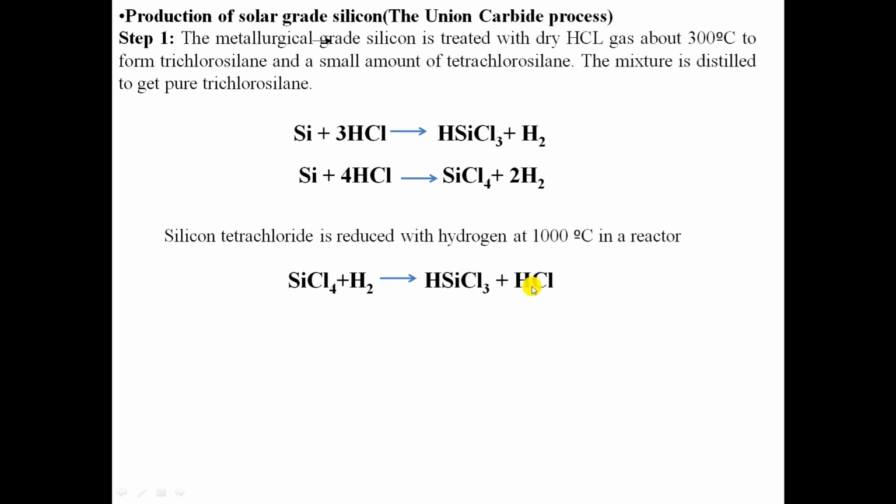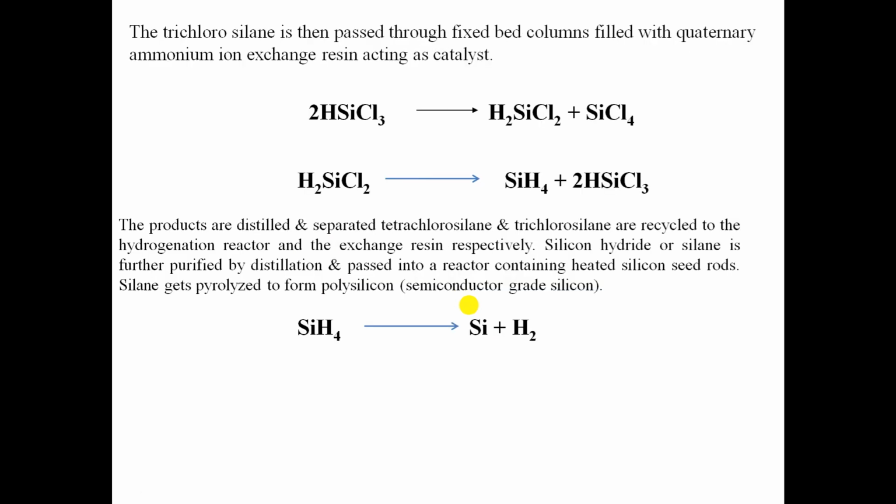trichlorosilane and HCl. The trichlorosilane formed in the first step then passes through fixed bed columns filled with quaternary ammonium ion exchange resin, which acts as a catalyst, where the ion exchange process takes place. The trichlorosilane is converted into dichlorosilane and tetrachlorosilane.